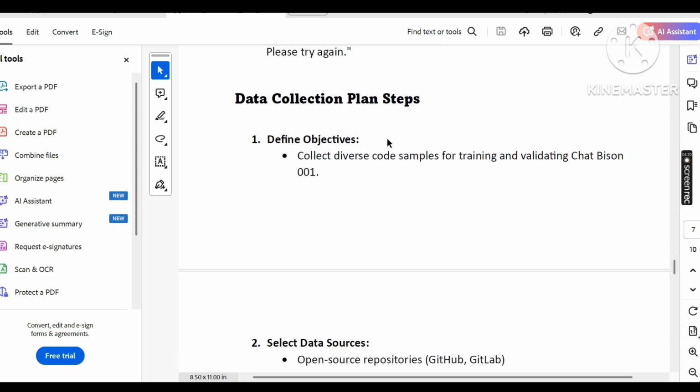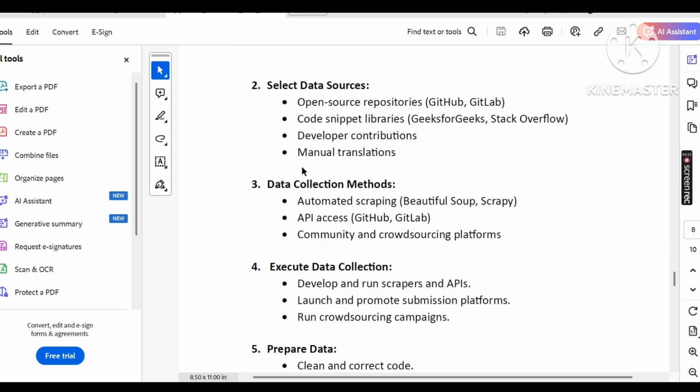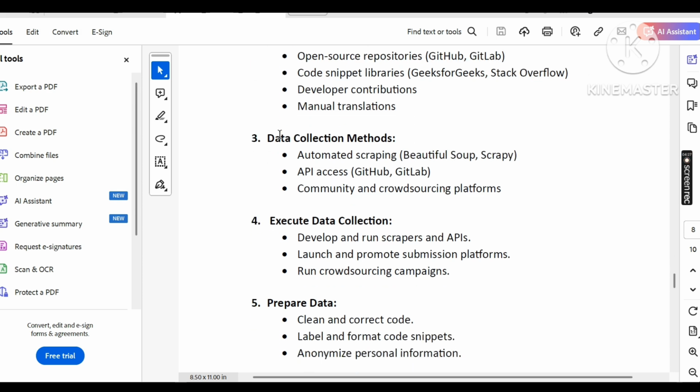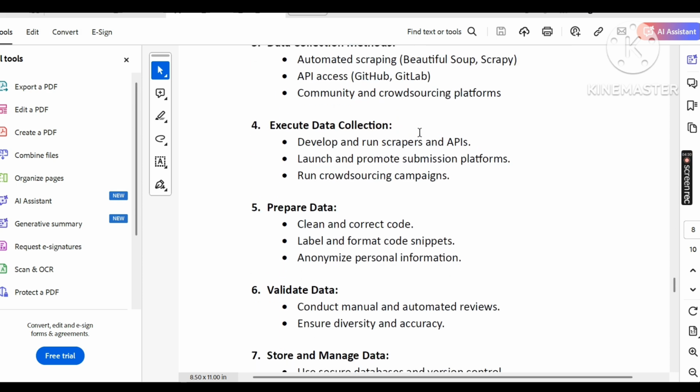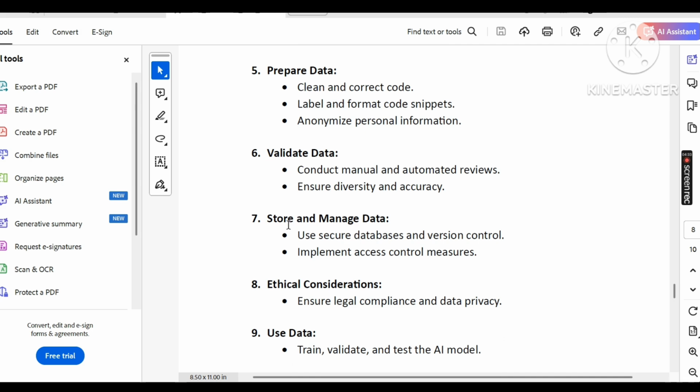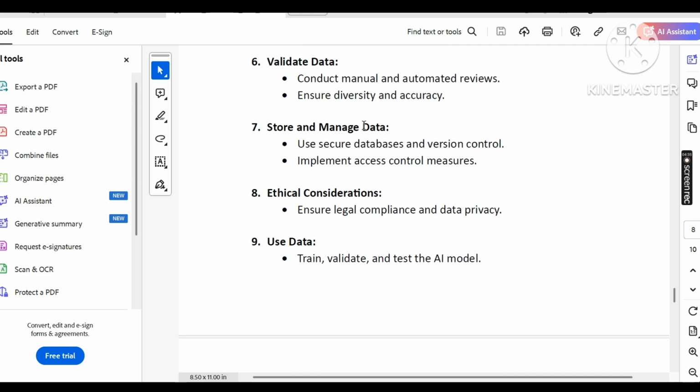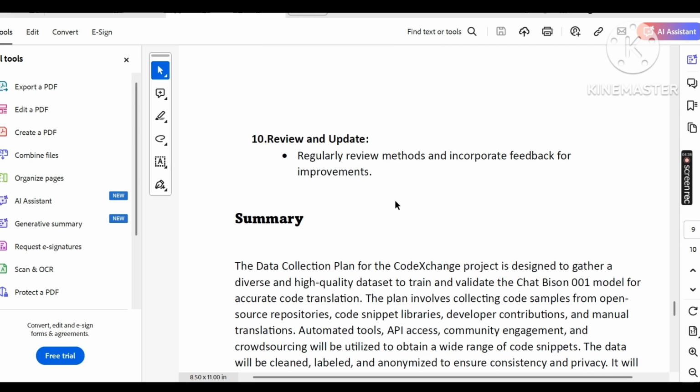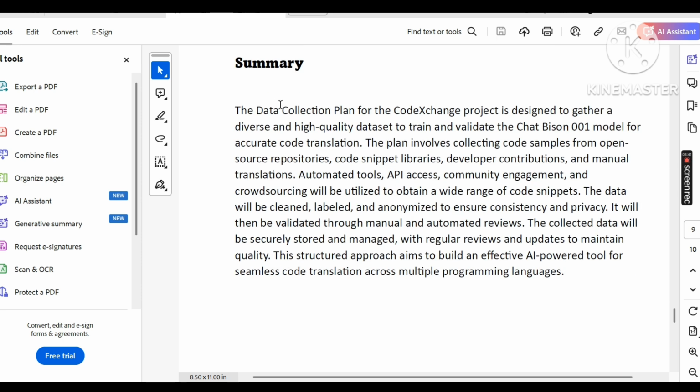And data collection and planning steps. Data objectives. Select the data sources: open source, GitHub and GitLab. Data collection methods: extract the data, prepare the data, validate the data, store and manage the data, ethical consideration, user data, review and update.